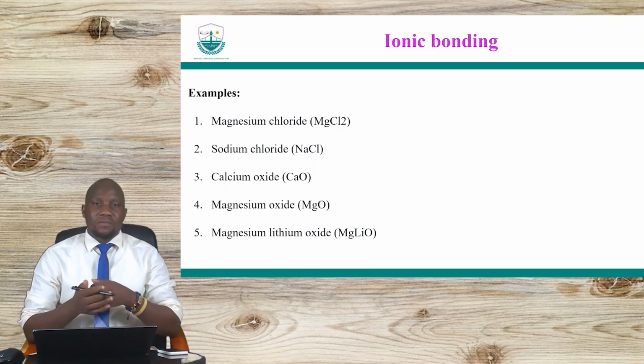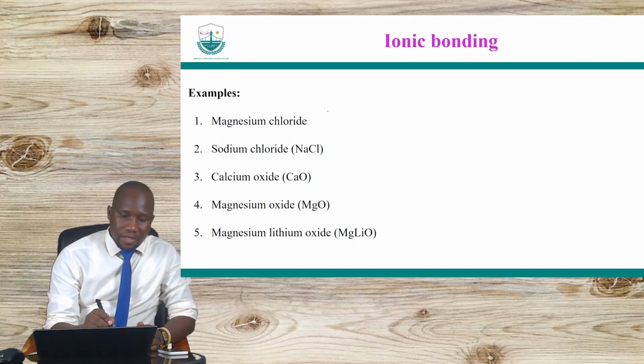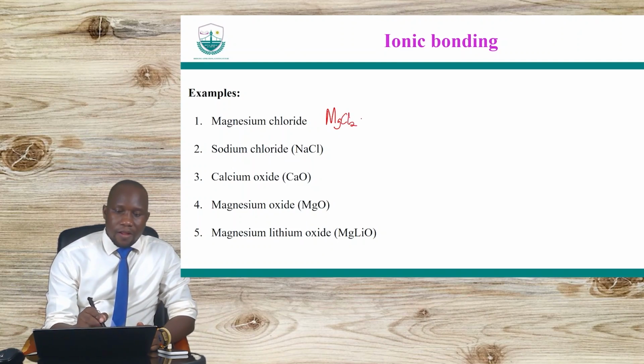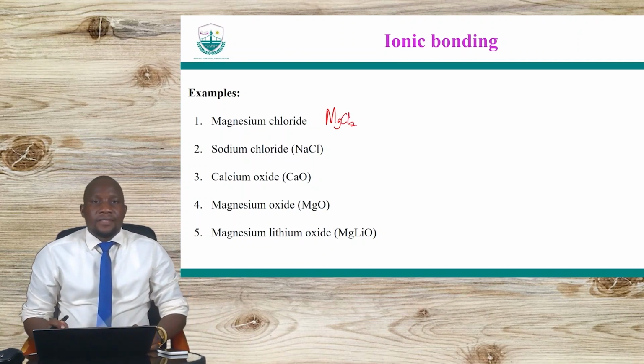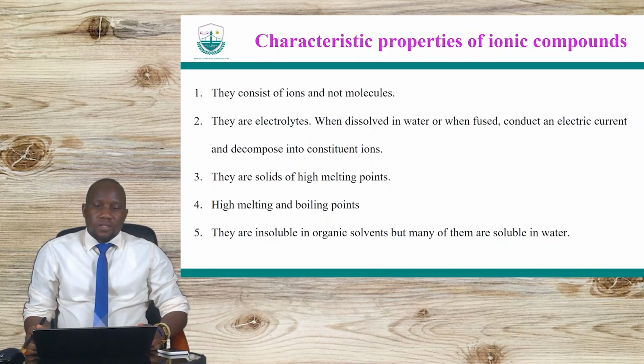So we look at the examples of ionic bonds. Magnesium chloride, written like that, has ionic bonds. Sodium chloride, we have seen that, calcium oxide, magnesium oxide. So let's look at the characteristics of these ionic compounds.